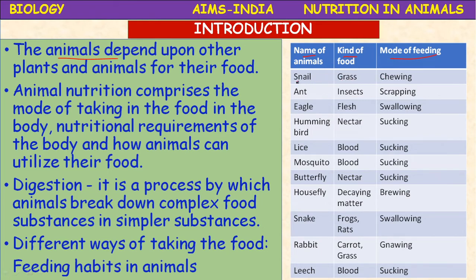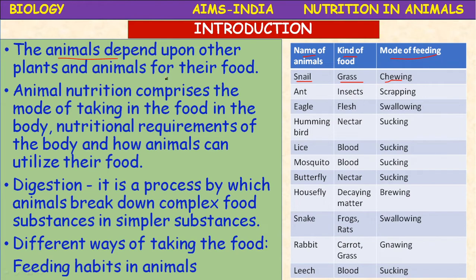Snail: it's a herbivore, feeds on grass. The mode of feeding is chewing. The snail has a saw-shaped tongue called radula, with the help of which it can cut food into small pieces and chew.